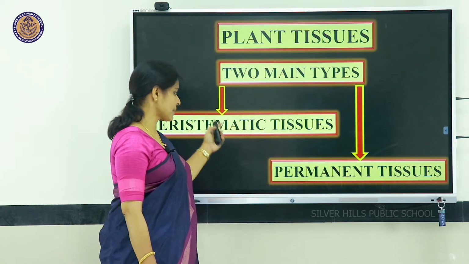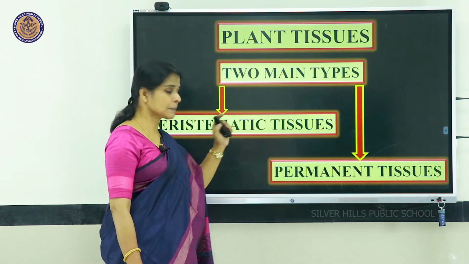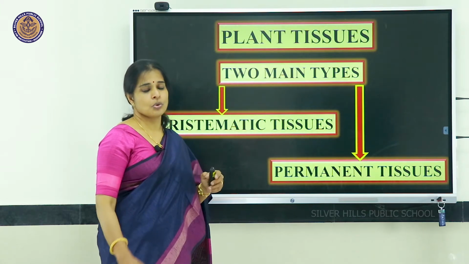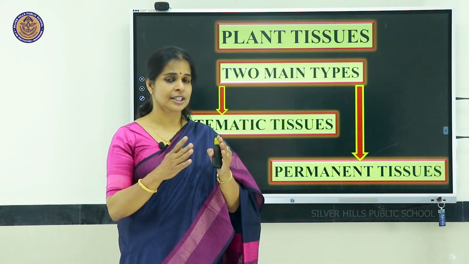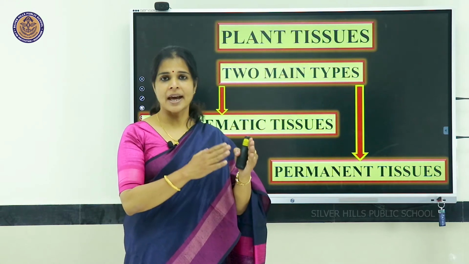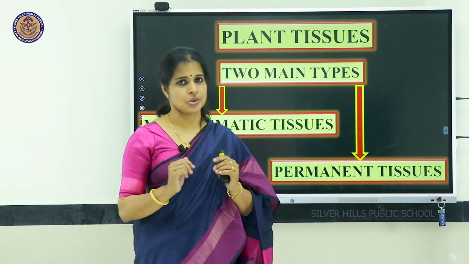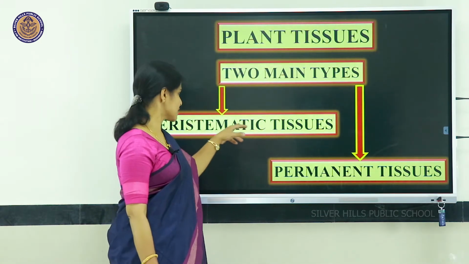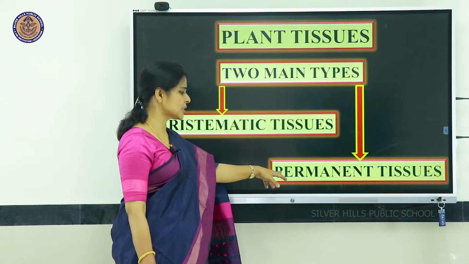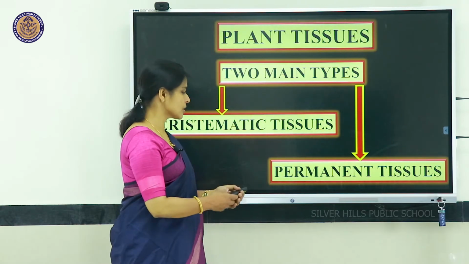One is meristematic tissue, the other one is permanent tissue. So, first we classified the tissues into two. What are they? They are plant tissues and animal tissues. Now, the plant tissues we are classifying into two such as meristematic tissues and the permanent tissues.